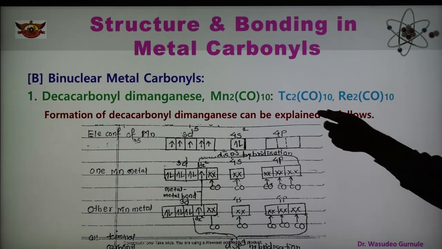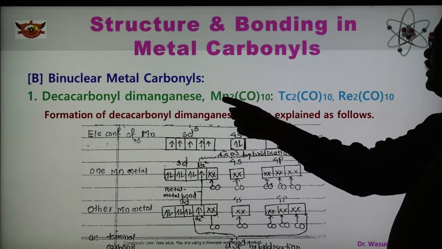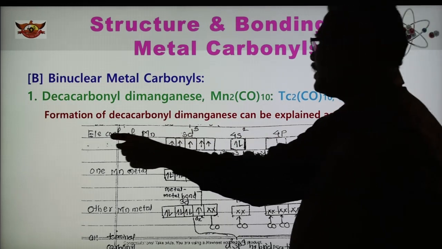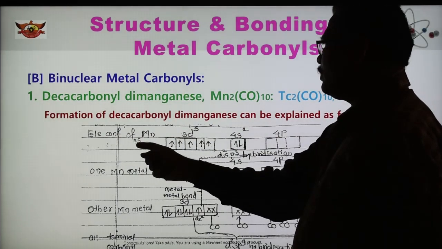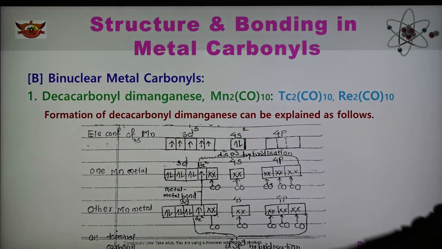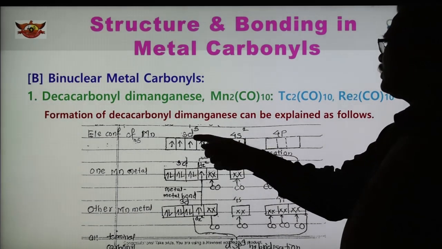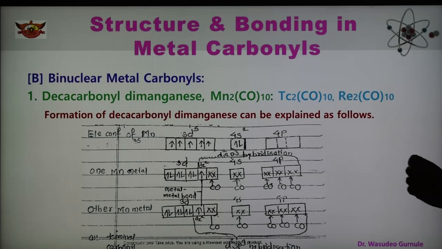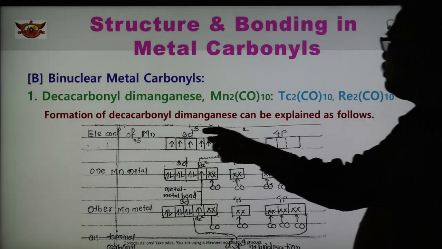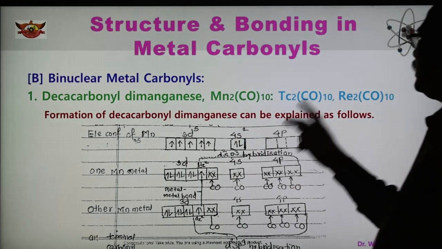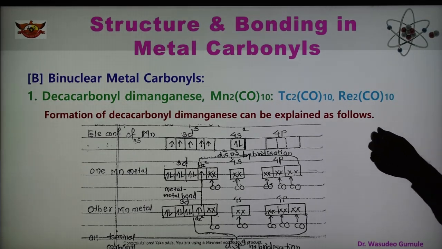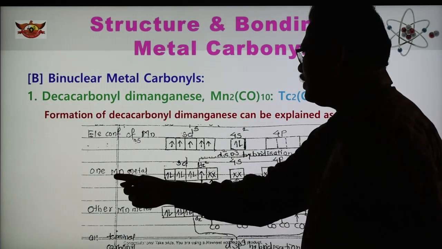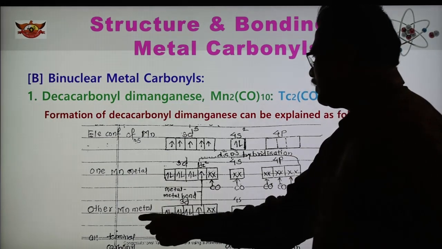As we know, in the molecule Mn2(CO)10, manganese is the metal, and two metal atoms are there. The atomic number of manganese is 25, therefore the ground state configuration is 3d5 4s2. So the valence shell has argon 3d5 4s2, meaning the d orbital has 5 electrons and the s orbital has 2 electrons. This is the configuration of the first manganese, and the other manganese is shown here.